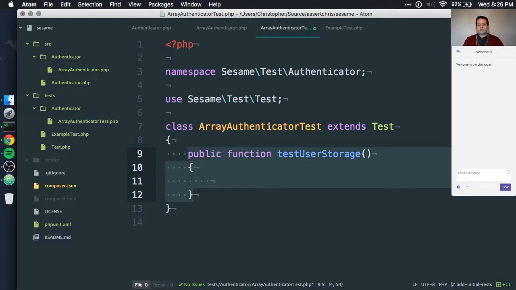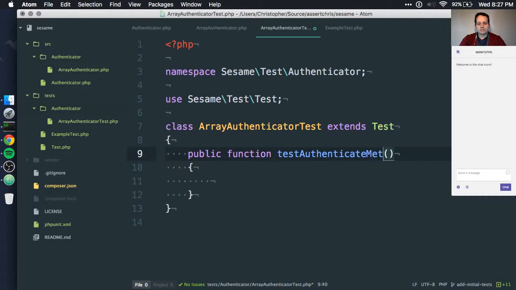Do we need to, as part of our public API, have a way to get the stored users out? Is that really necessary? Maybe we just treat this class as a black box and we put the users into it on construction and we never get them out. That the only method this has is authenticate. Maybe that's what we do. So perhaps we don't need to test for user storage. Perhaps all we need to test here is whether authentication works.